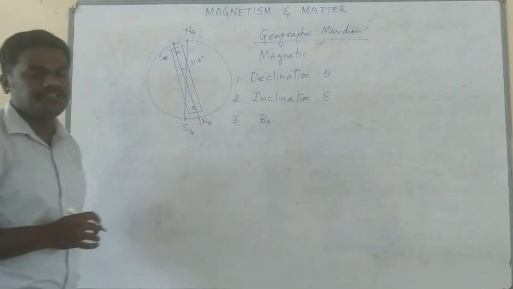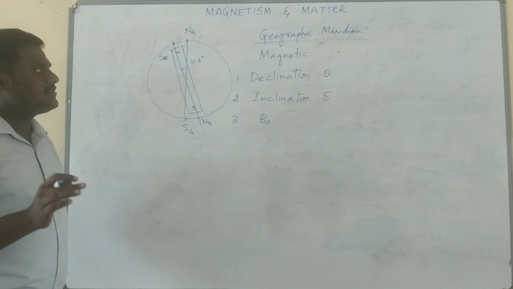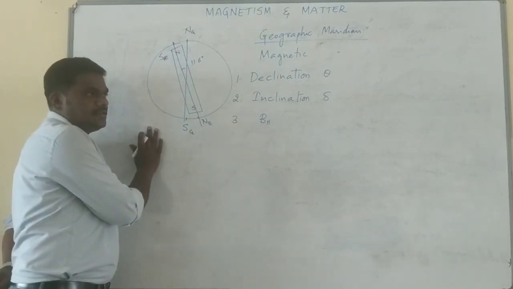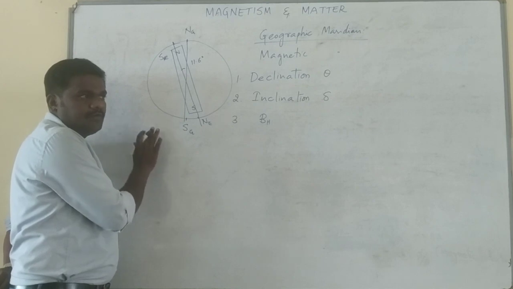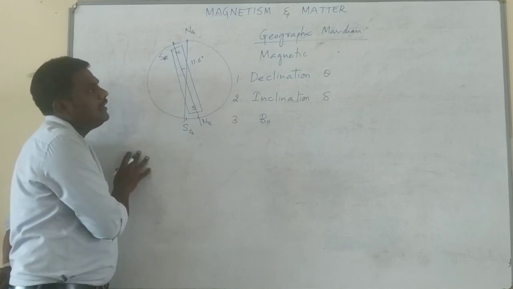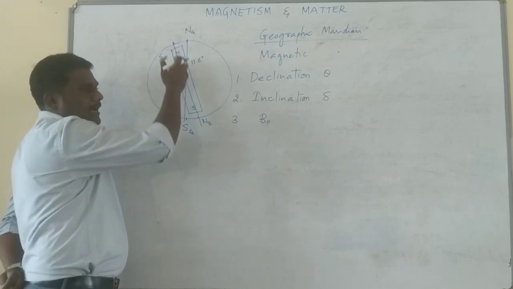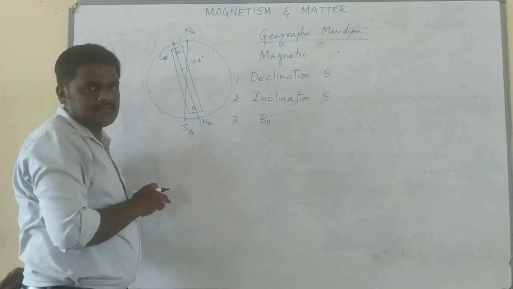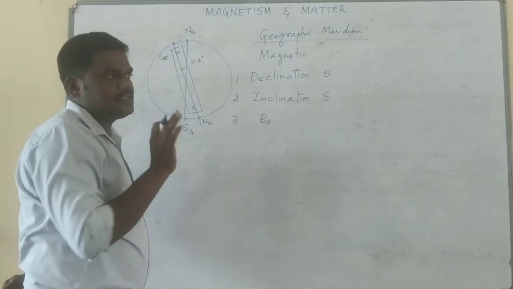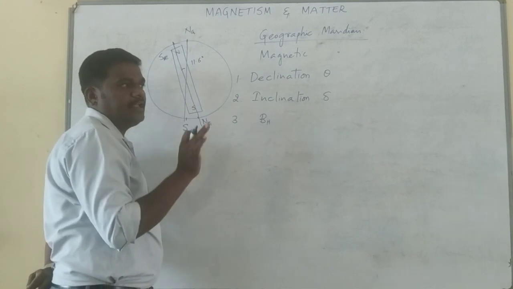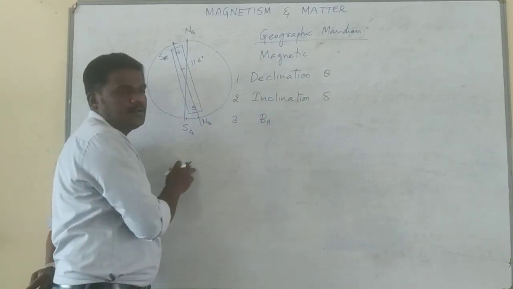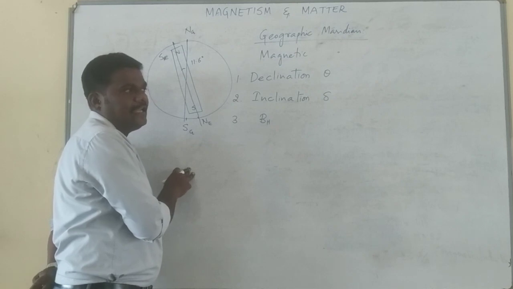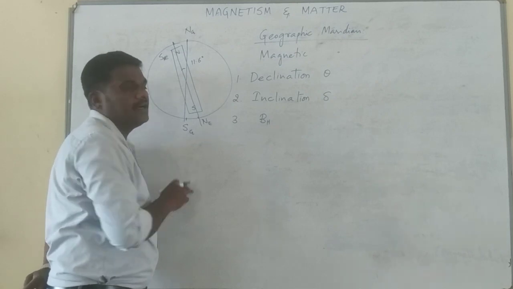Its symbol is BH. Just for a recall, I discussed why the Earth behaves like a magnet: one is the older view, the other is the modern view. Later, I discussed the angle between the magnetic axis and geographic axis. Then I discussed two definitions known as magnetic meridian and geographic meridian. Now I am going to the discussion of magnetic elements. The very first definition is declination.